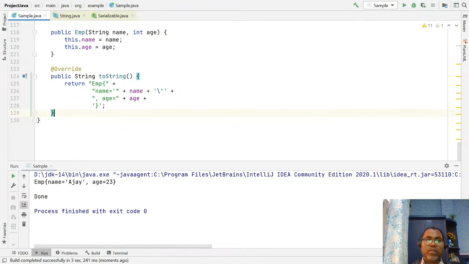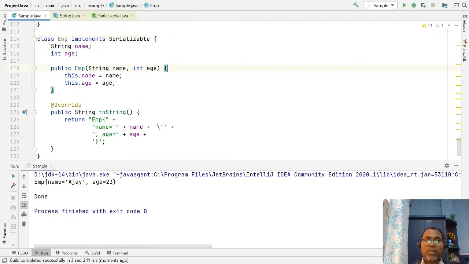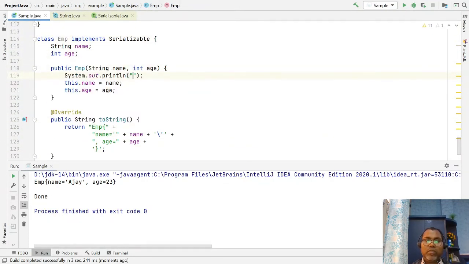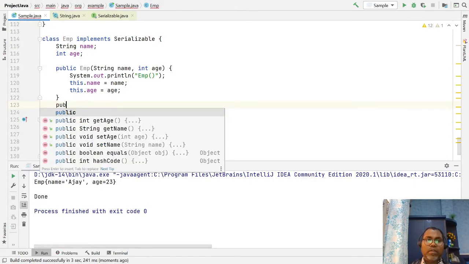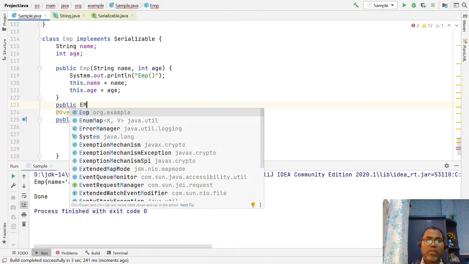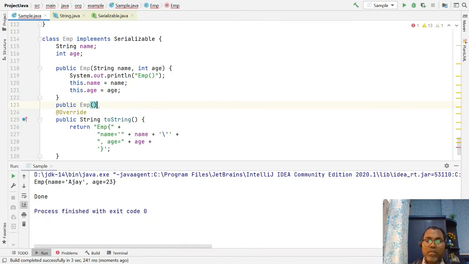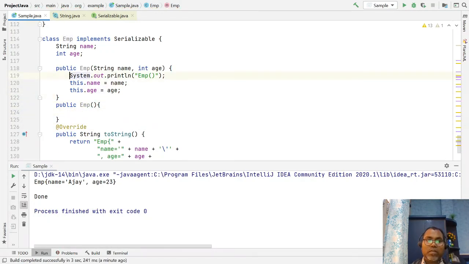Okay, let's go to the constructor. Here you're trying to set s out inside the public Emp default constructor and a two-argument constructor.